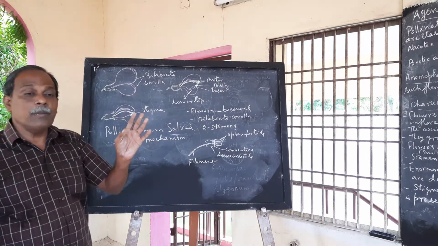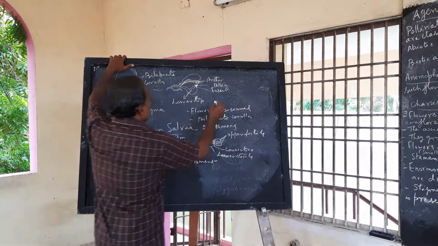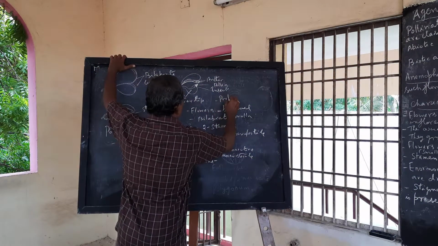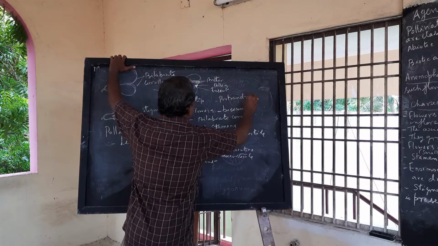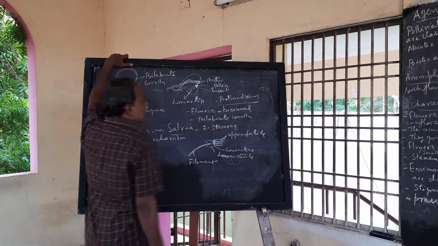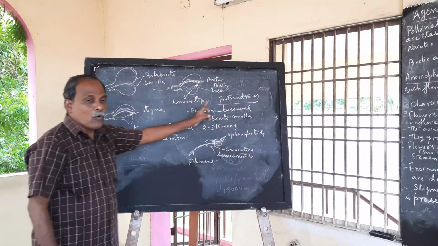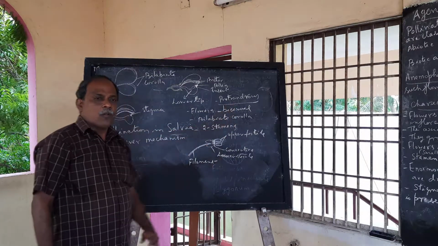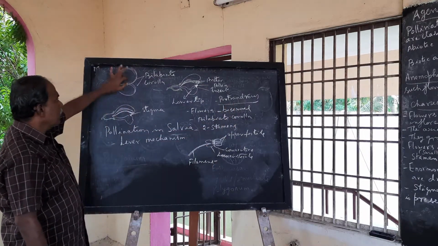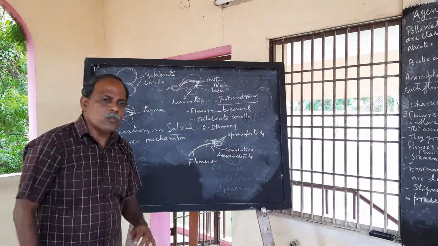So Salvia is adapted for bee pollination. The flower is bisexual and protandrous. What is protandrous? Protandrous is a type of dichogamy. Dichogamy means stamens mature earlier than stigma. So that's protandrous. The corolla is bilabiate, with an upper lip and a lower lip, and a lever mechanism is noted in it.